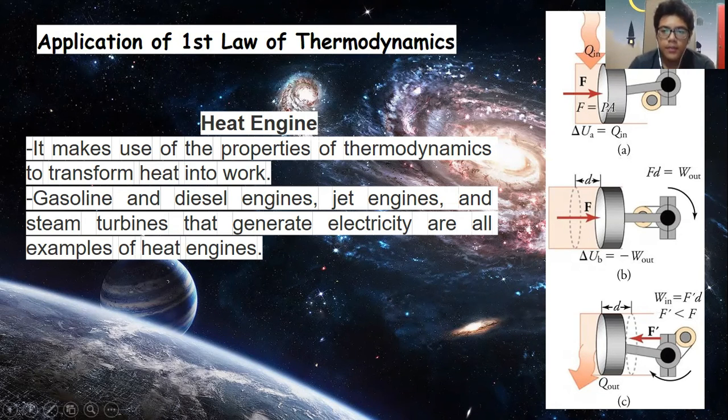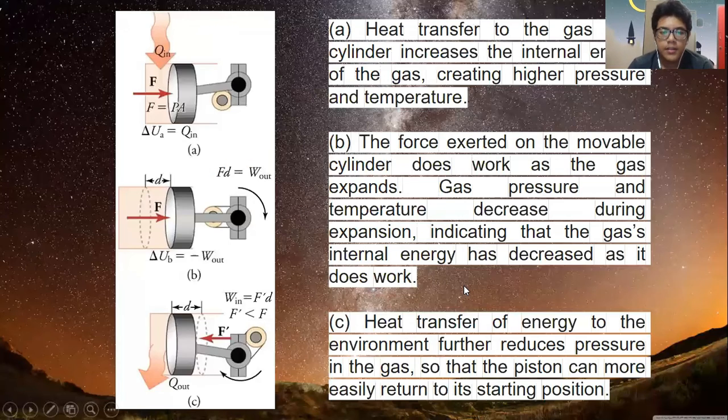For part A, we can see that heat transfer to the gas in a cylinder increases the internal energy of the gas, creating higher pressure and temperature. For part B, the force exerted on the movable cylinder does work as the gas expands.